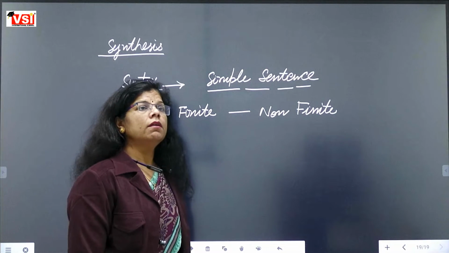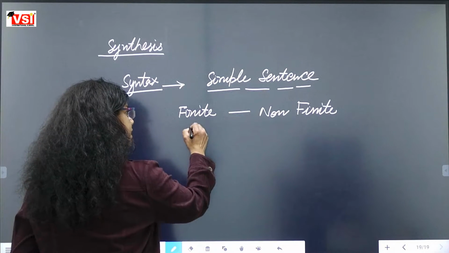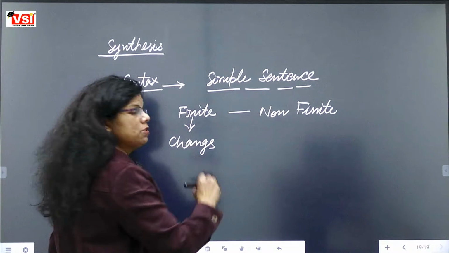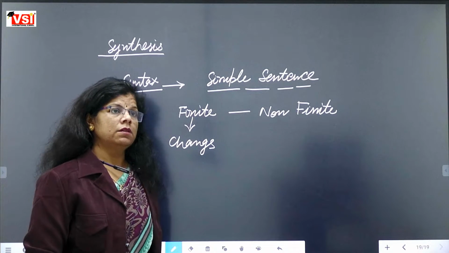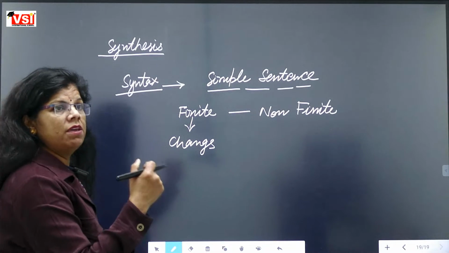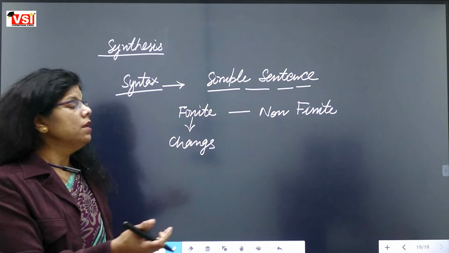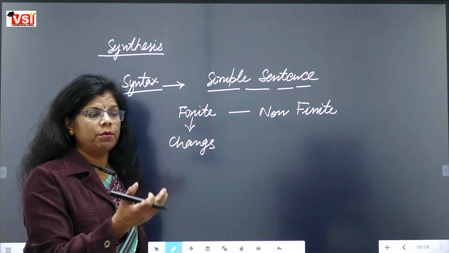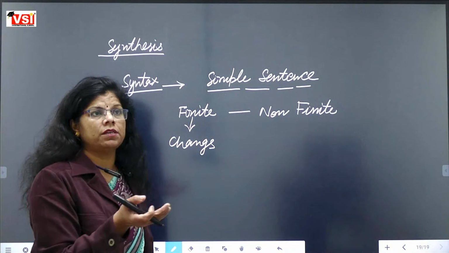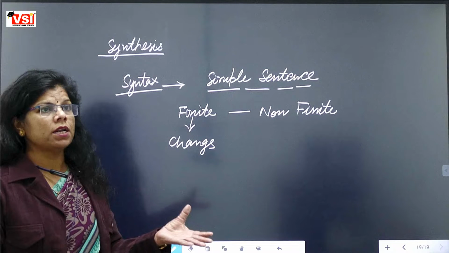See, finite verb is a verb that changes according to the number and tense. As like if we are having a singular person, then it is used in another text. If we are having plural subjects, if we are having present tense, if we are having past tense, it changes according to the tense. It changes according to the person which are the subjects.